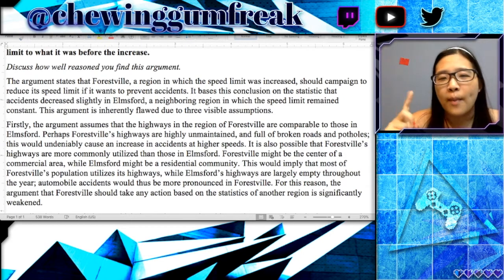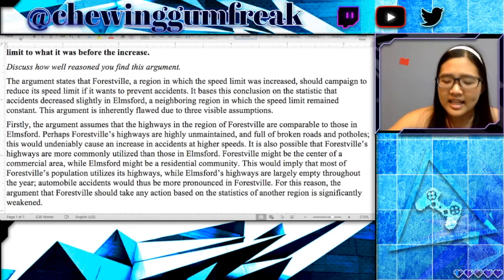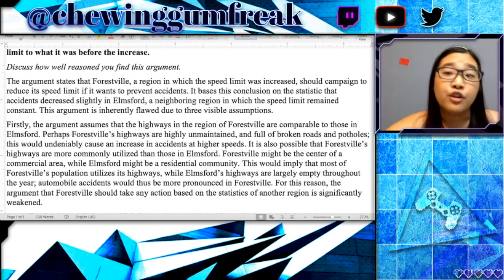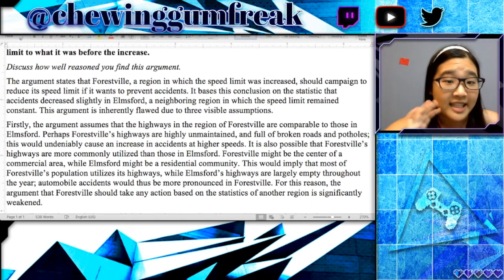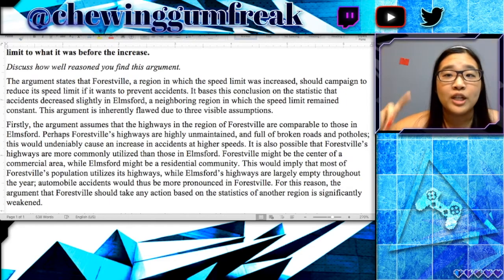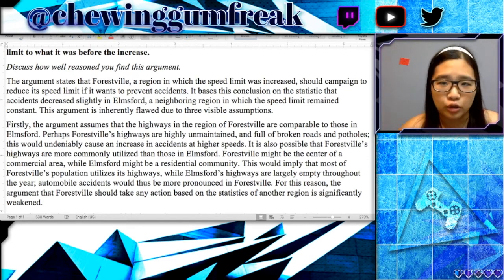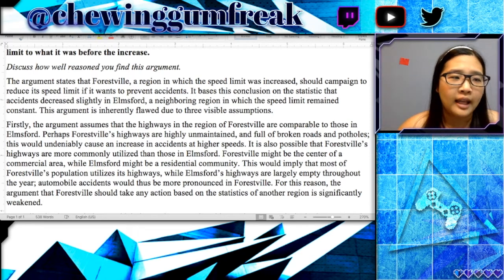And what you want to remember when you're making an argument like this is not that these two regions necessarily cannot be compared. We actually have no idea if they can be compared or not, and that's the point. It's not that these regions are definitely different. It's that these regions could be different, and because of that, we need a lot more information before we can draw any conclusions. One thing that I see a lot in paragraphs about comparability is excessive speculation.